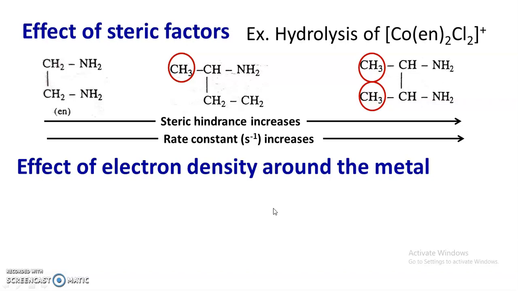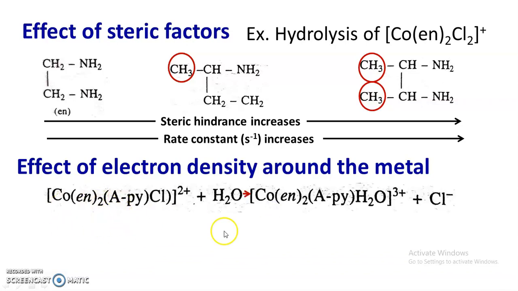Now electron donating ligands, that is more basic ligands, assist the replacement of the leaving group by water. Consider this reaction, the bis ethylene diamine pyridyl chloro cobalt 3 complex. When it undergoes acid hydrolysis, there is a replacement of this halogen, that is Cl, by H2O. Now this pyridyl ligand is more basic.